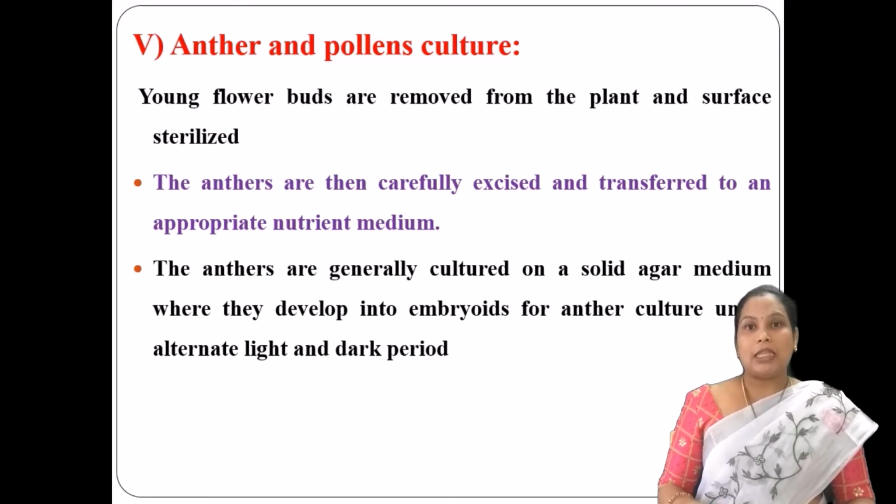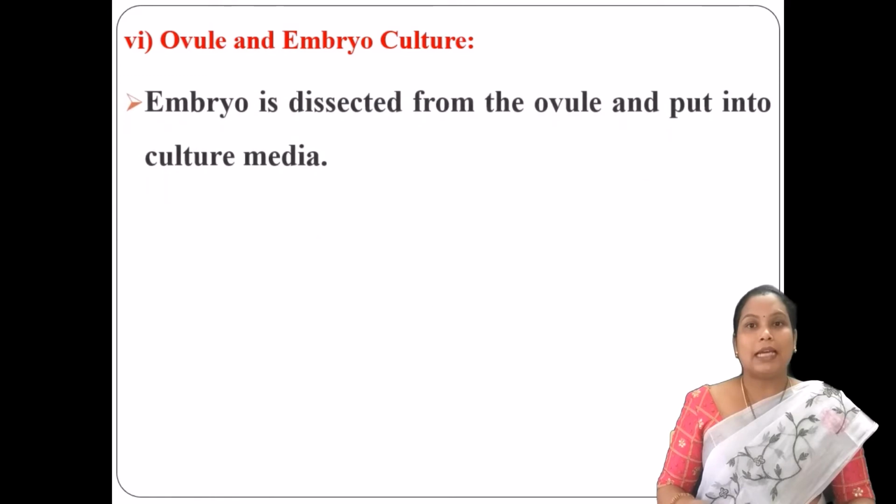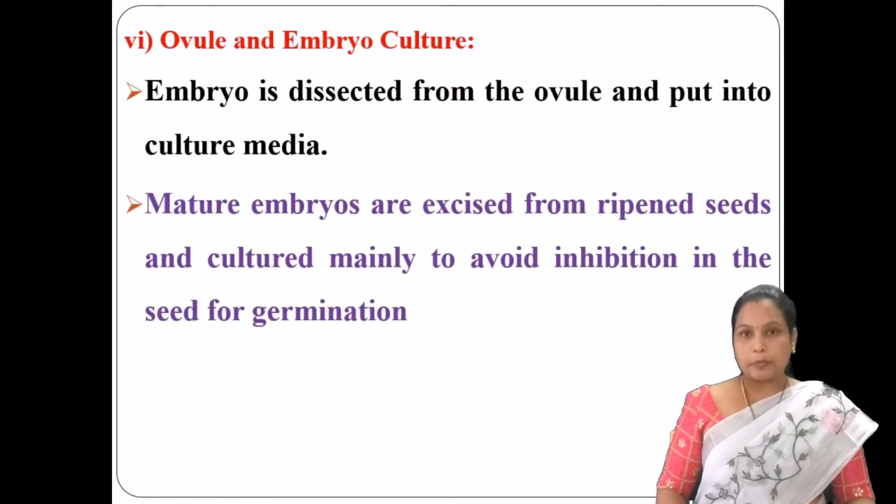The excised anthers should be cultured on a solid agar medium, and those cultured anthers are responsible for developing into embryos. This happens with respect to light and dark periods.